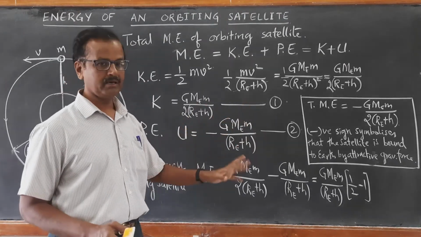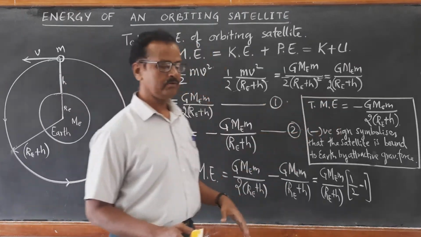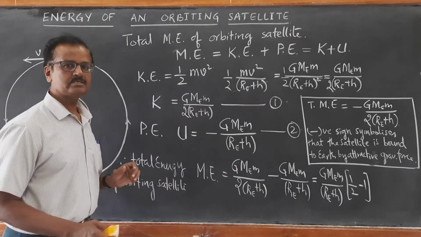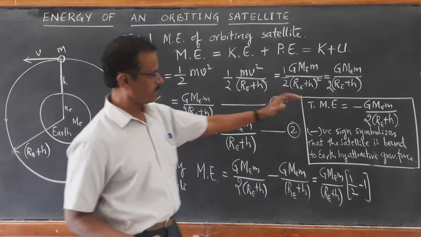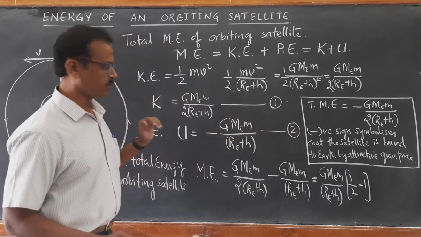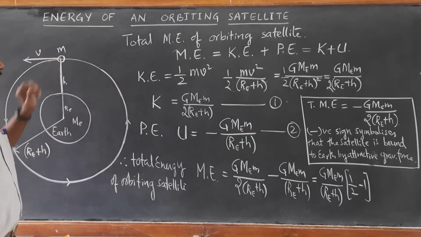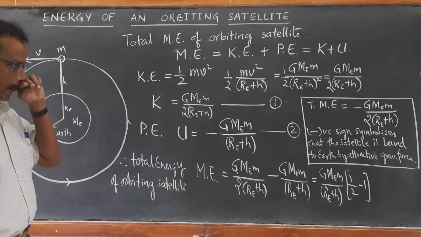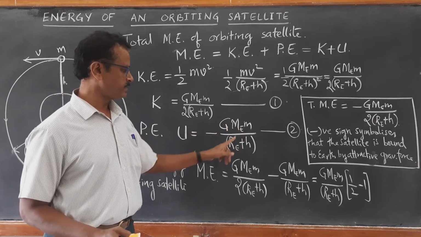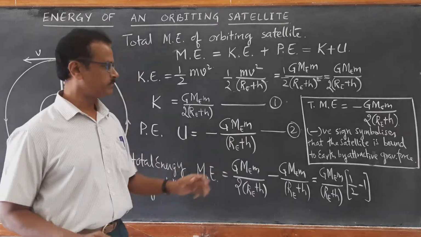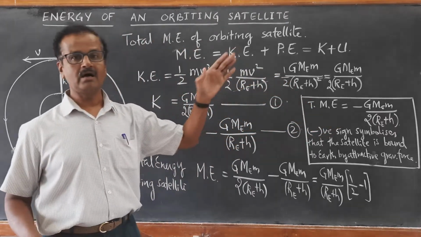Magnitudes are same, but total energy is negative, whereas kinetic energy is positive. Then compare this total mechanical energy with the potential energy at this height, which is minus GMEM upon RE plus H, whereas total energy is half of that.